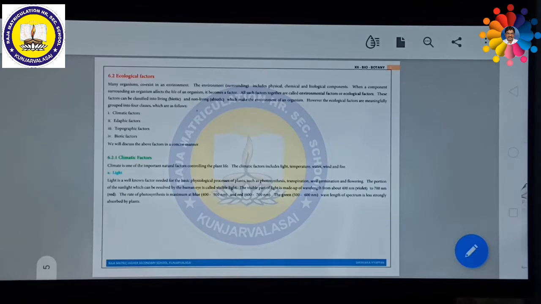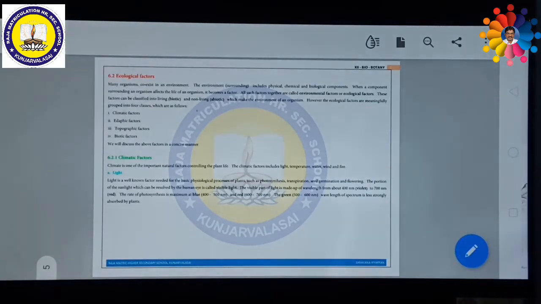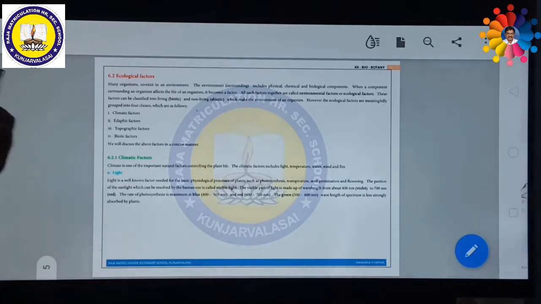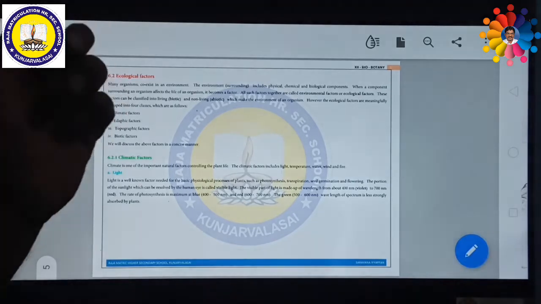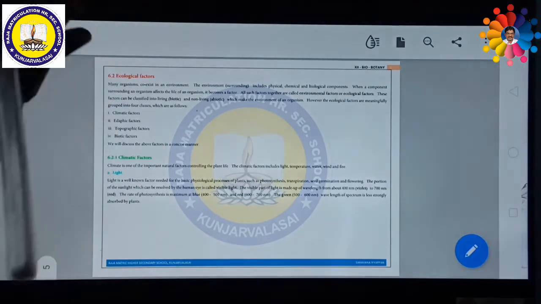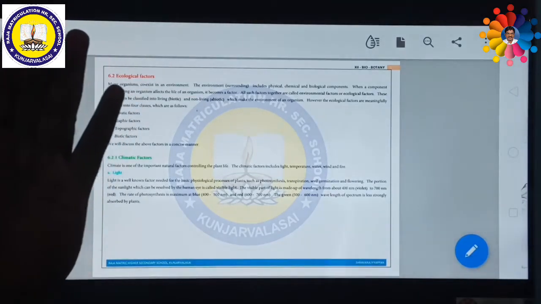You might have studied in physics about the electromagnetic spectrum. We are going to look at visible light, which is seen by our naked eye. This part is called visible light, and it has a certain range. How much range? 400 nanometer to 700 nanometer. This is the range of light which can be seen by you.